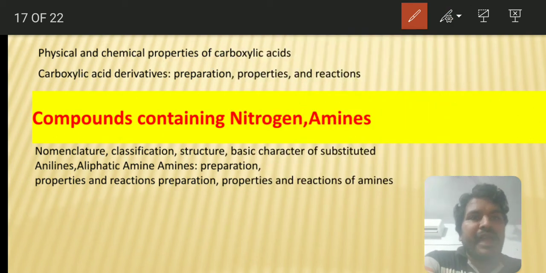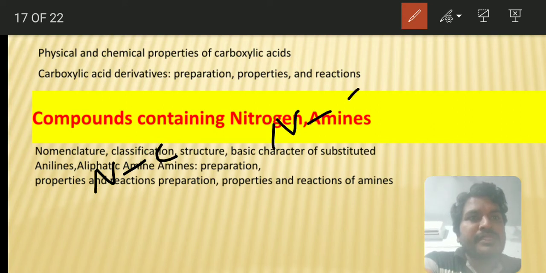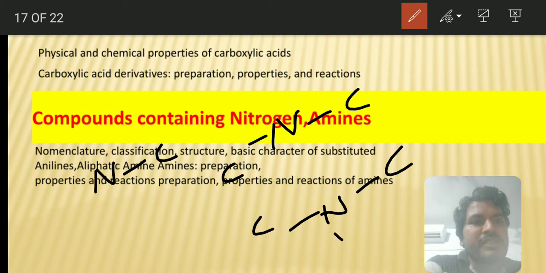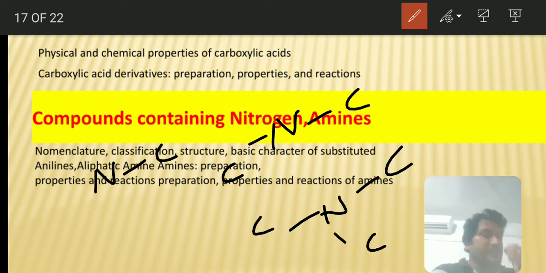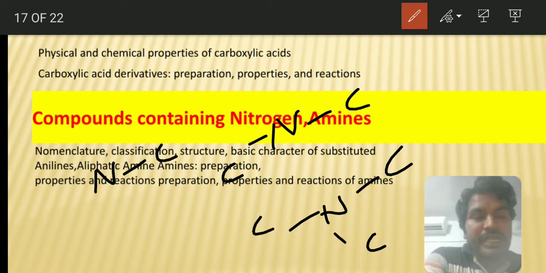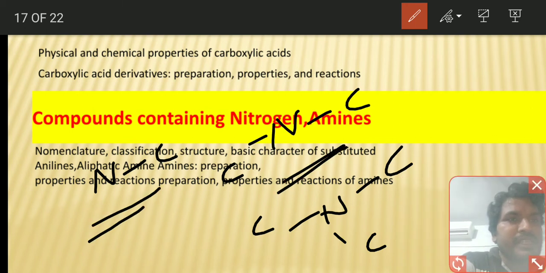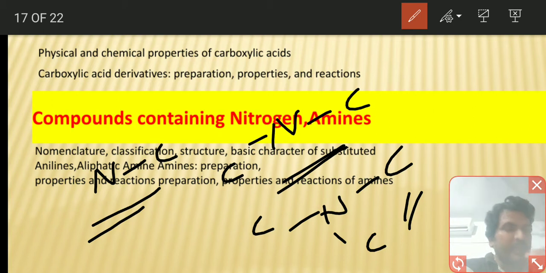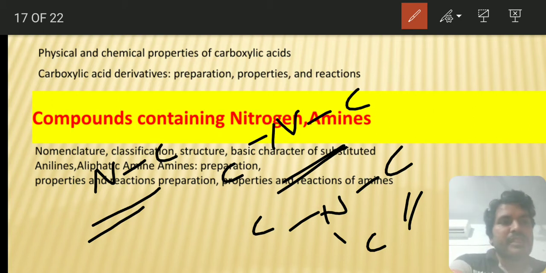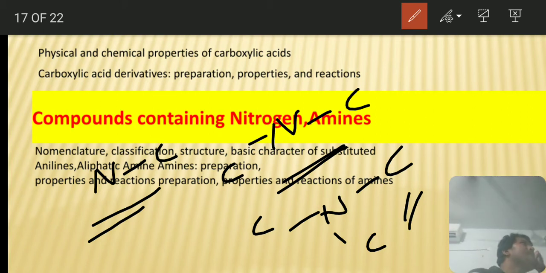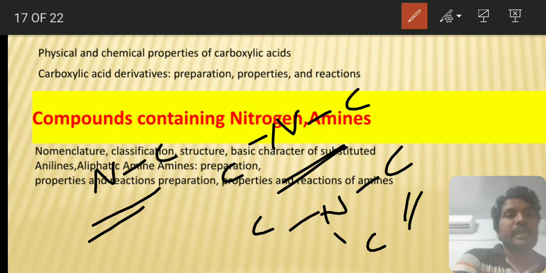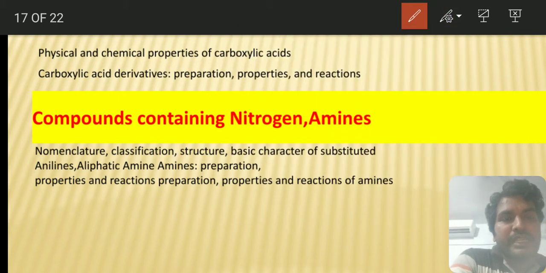But in the case of amines, primary amine means it is attached to one carbon, secondary amine means it is attached to two carbons, tertiary amine means it is attached to three carbons. This is a very, very important thing, and everybody gets confused with this. Even in some exams they have asked questions based on this, not in the NEET exam so far, but in some local state entrance tests they have asked questions based on this. So try to have clarity on this.